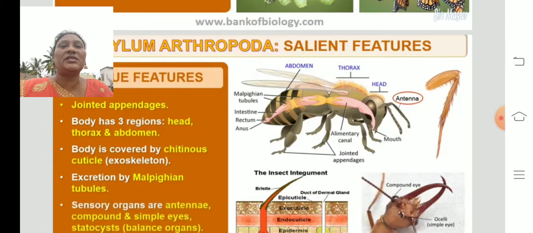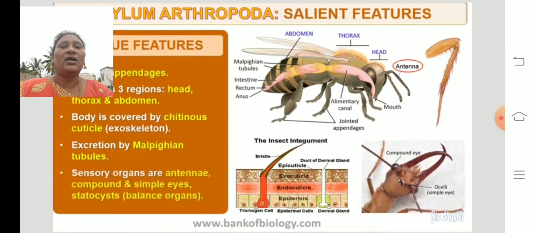Chitinous cuticle means it is made of chitin and it is called a cuticle. Chitin is nothing but a strong sugary substance. And excretion is by the Malpighian tubules. The excretory organs in these organisms are Malpighian tubules. The insects excrete through the Malpighian tubules.